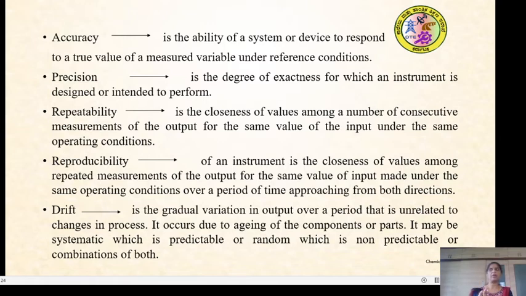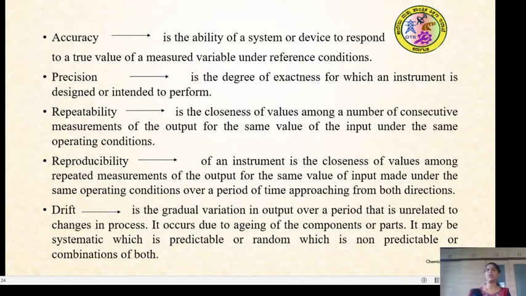For a particular product, the temperature we have to obtain is about 70 degrees. The accuracy of the instrument is its ability to reach 70 degrees centigrade. So accuracy is defined as the ability of the system or device to respond to a true value of the measured variable under reference conditions.